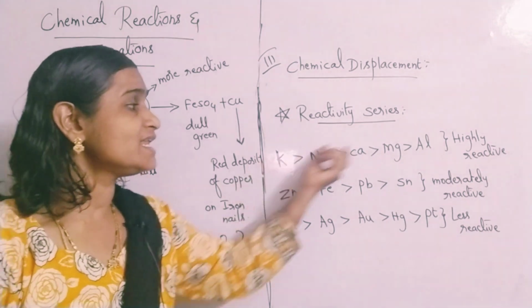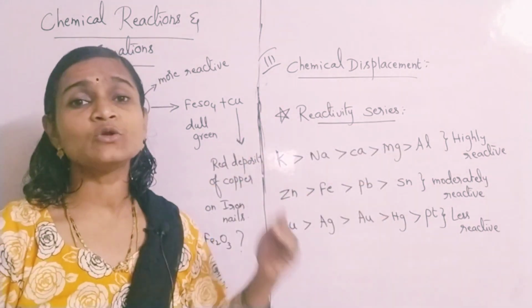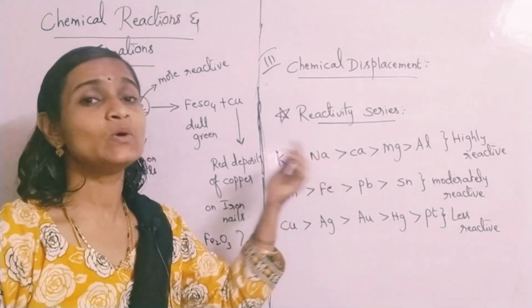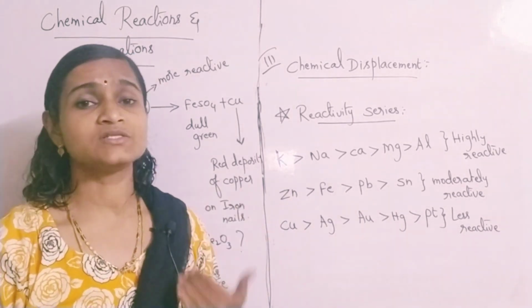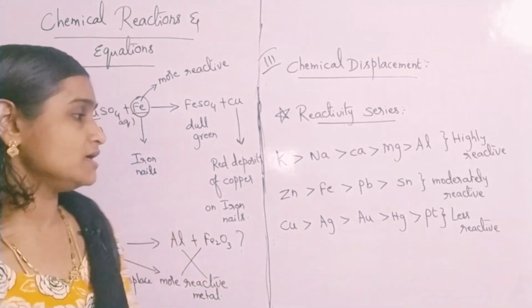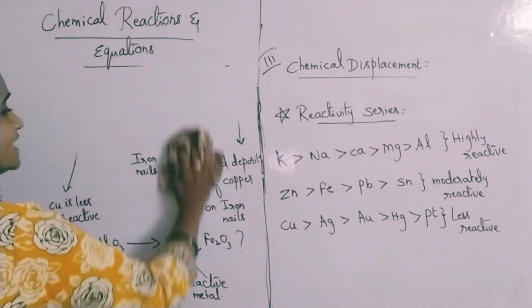Only highly reactive metals have to be single, and less reactive metals are to be in their salt solutions. So a highly reactive metal only can displace a less reactive metal from its salt solution. Such reactions are called displacement reactions.